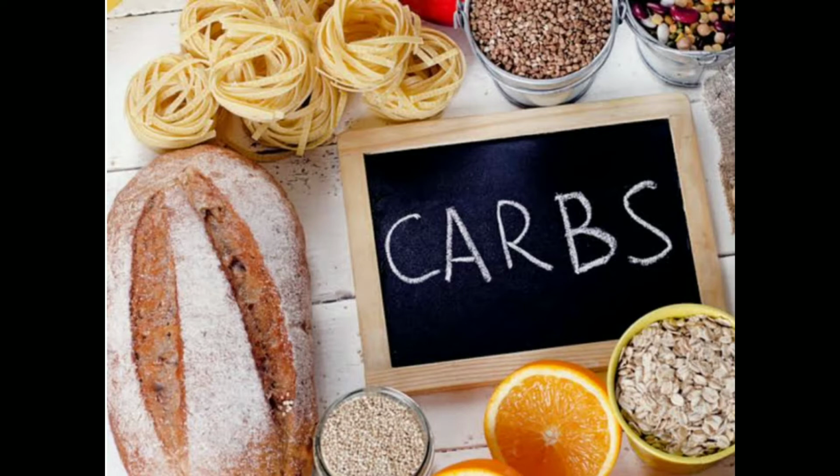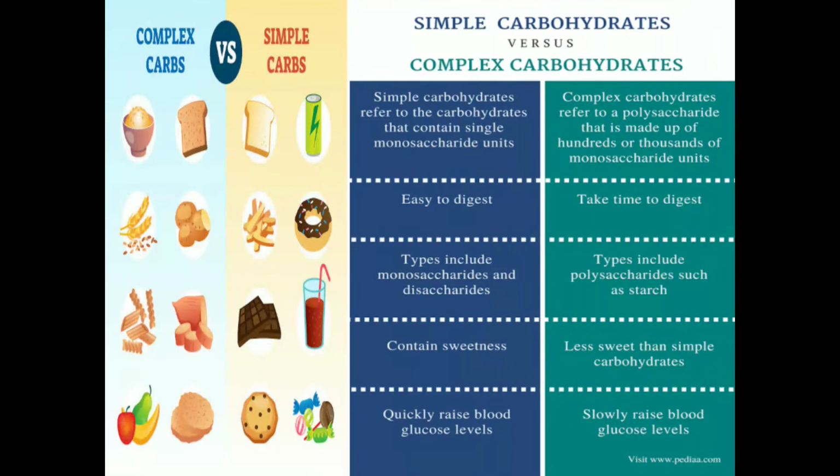So that means we are dividing the carbohydrates into two: one is simple sugar, another is complex sugar. Now we will study what the sources of simple sugar are and what the sources of complex sugar are, and which carbohydrate is good for our health.